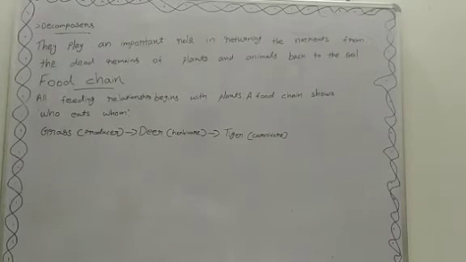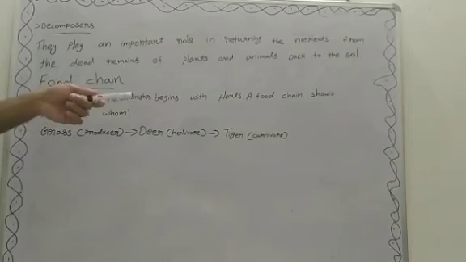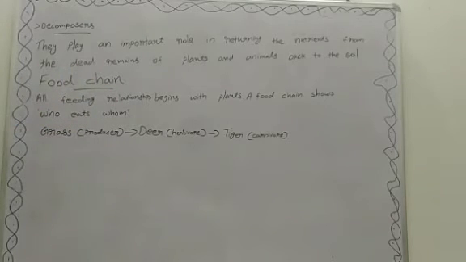What do you mean by food chain? All feeding relationships begin with plants. A food chain shows who eats whom. For example, grass, deer, and tiger. Grass is a producer, deer is a herbivore, and tiger is a carnivore. So, the grass is eaten by deer. Then, this deer is eaten by tiger.